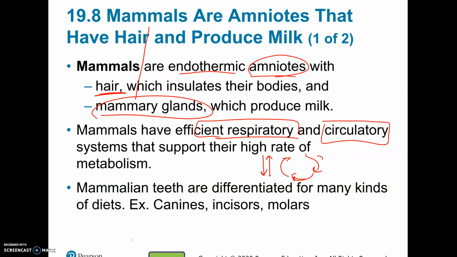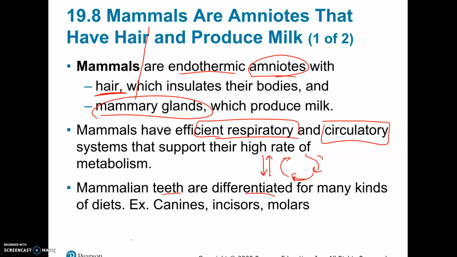Another thing, remember, birds had beaks, and reptiles pretty much just have teeth that are all pointy. We actually have differentiated teeth. You'll see that we have canines, incisors, and molars, and this allows us to eat different kinds of diets. You can eat meat, you can eat plants, you can eat all kinds of things.